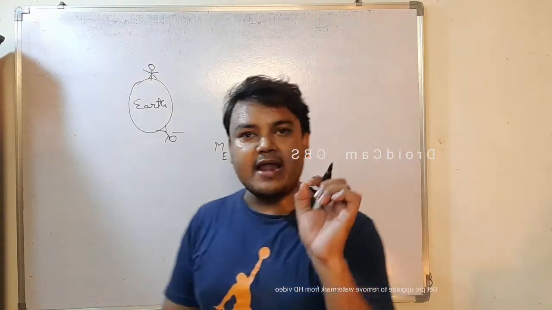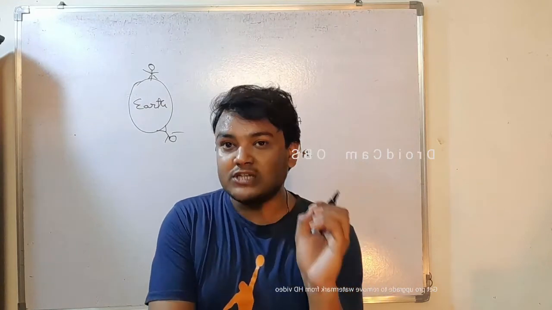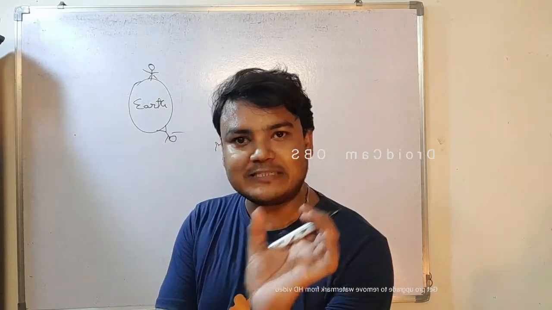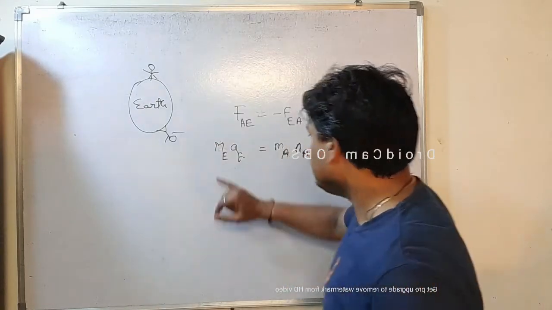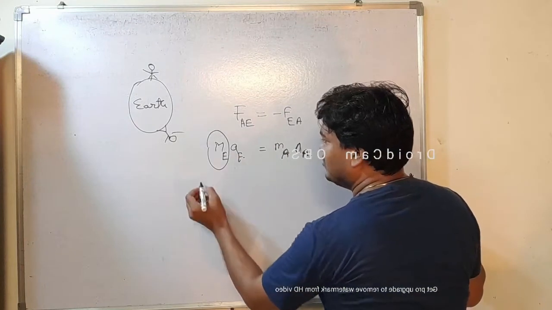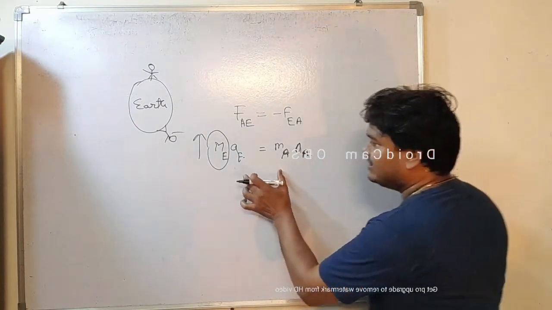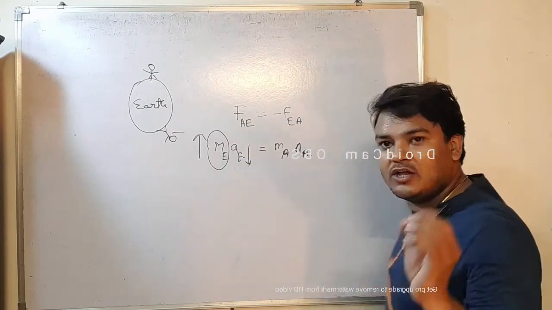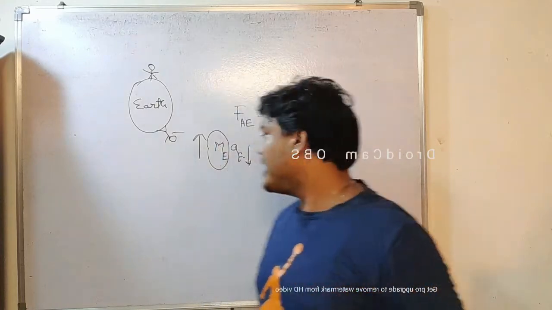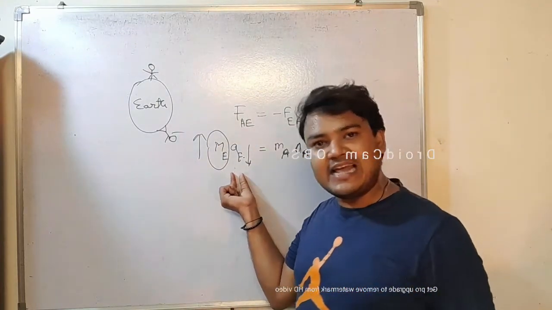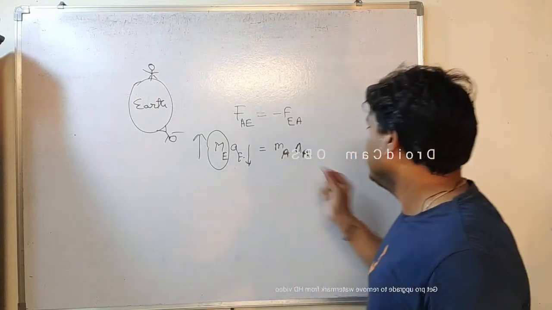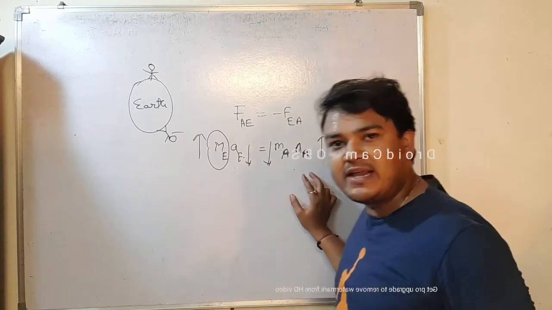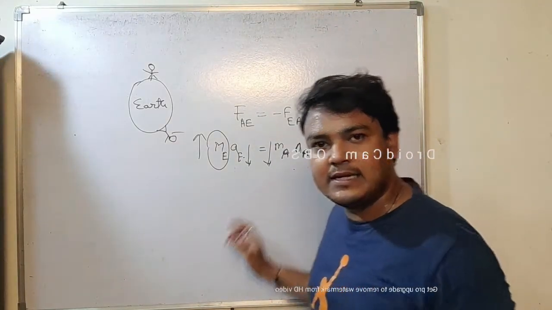Acceleration means the agent which is completely responsible for the object getting speed, right? The mass of earth is very large, so to make these two quantities equal, we need acceleration to be very less. That's why earth is not getting any acceleration due to the apple, but the mass of apple is very less, so acceleration of apple is very high to make these two quantities equal.